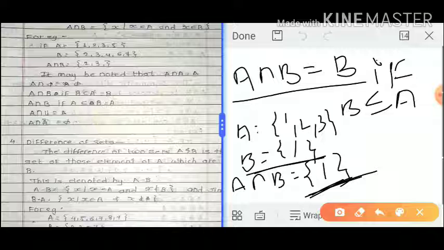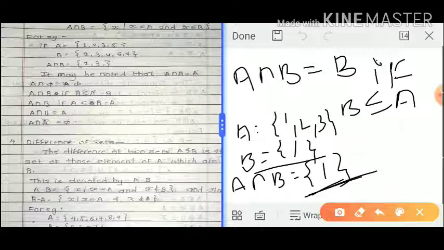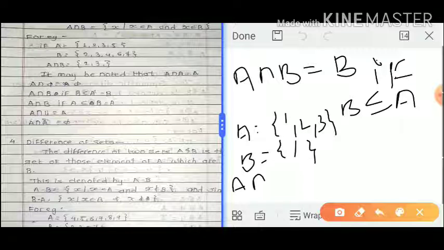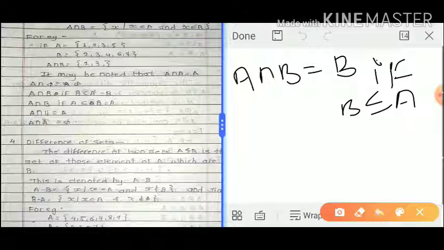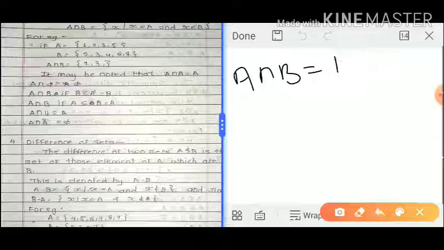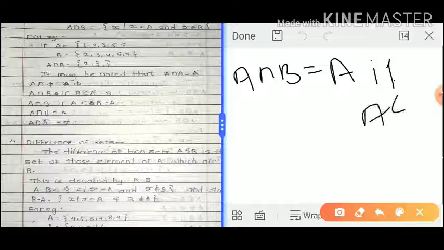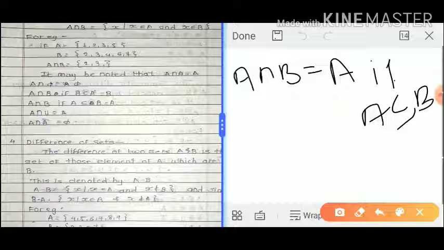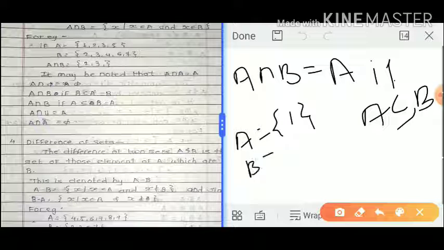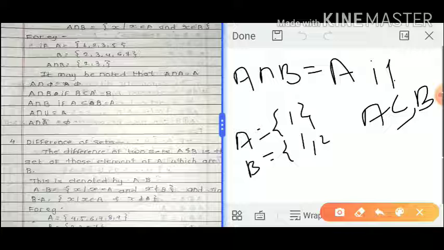Okay. Next, second point here, A intersection B equals A if A is a subset of B. For example, A contains one element and B contains 2 elements.